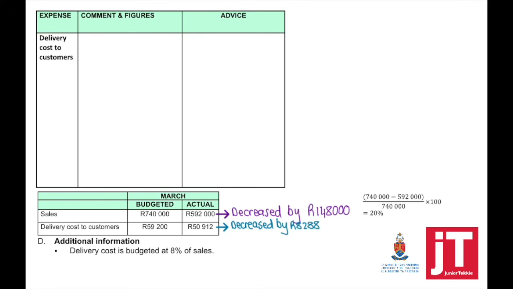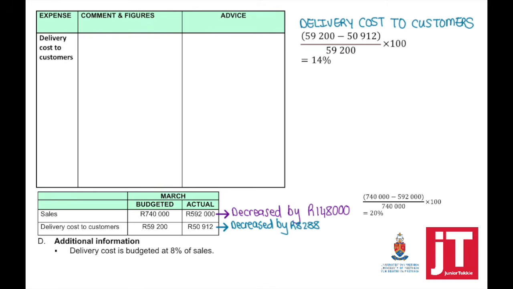So we did spend less because our sales were less. If we calculate now the percentage by how much it decreased, if you take 59,200 minus 50,912 divided by 59,200, it equals 14%.